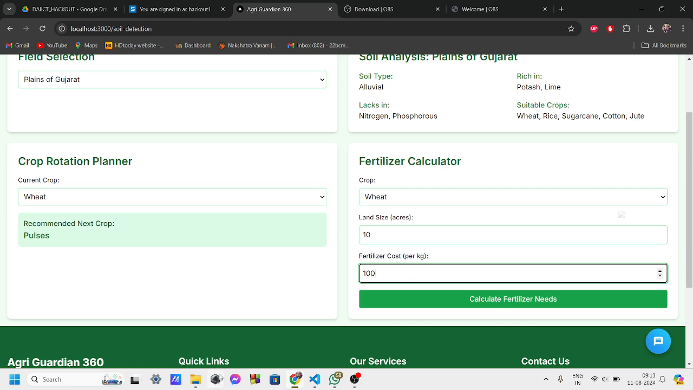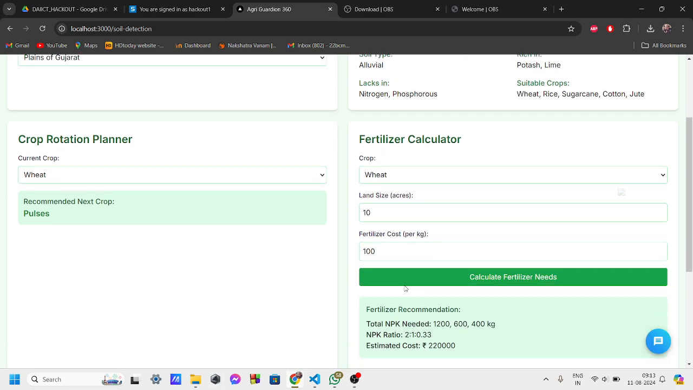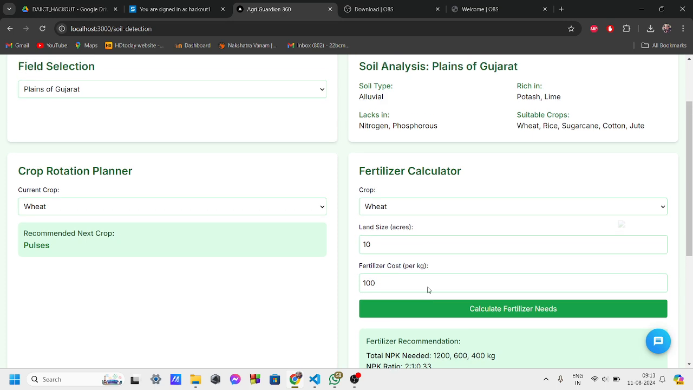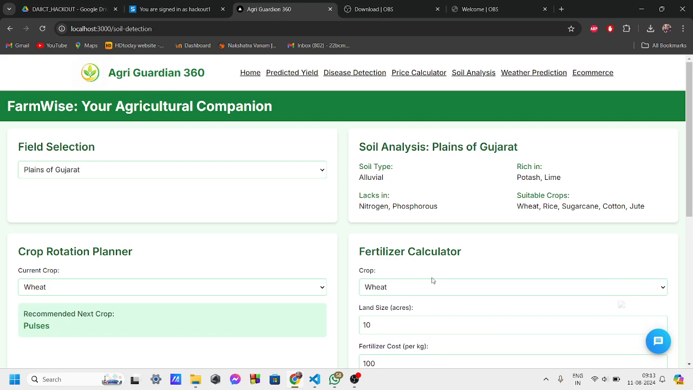Now this is fertilizer calculation. It will tell us how much fertilizer we need, the NPK ratio, which is very crucial in the agriculture field, and what will be the estimated cost to implement all that.